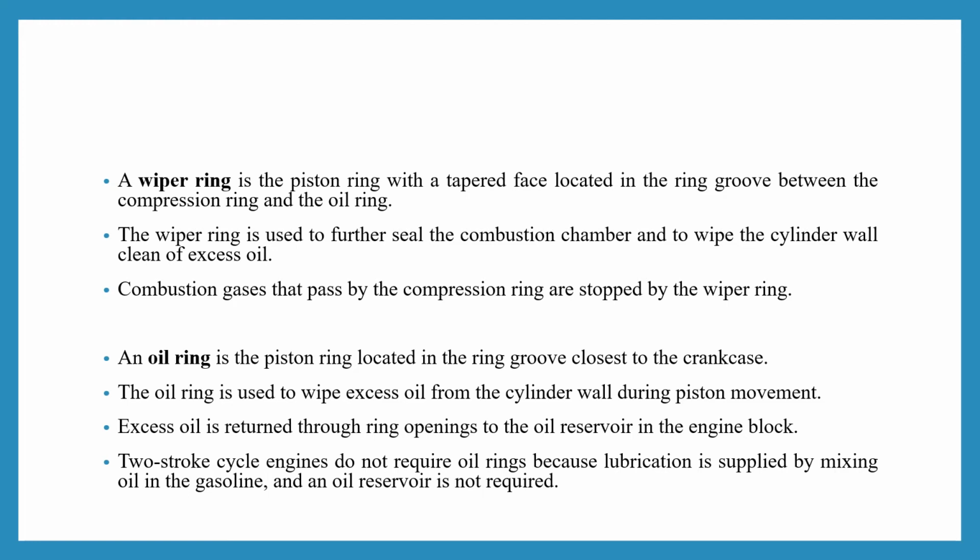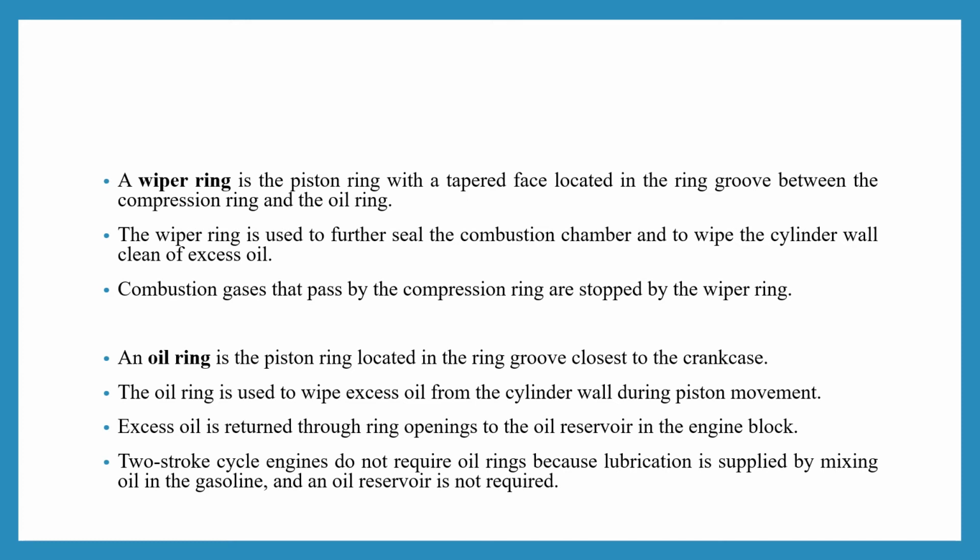Next is oil ring. The oil ring is the piston ring which is located in the ring groove closest to the crankcase.